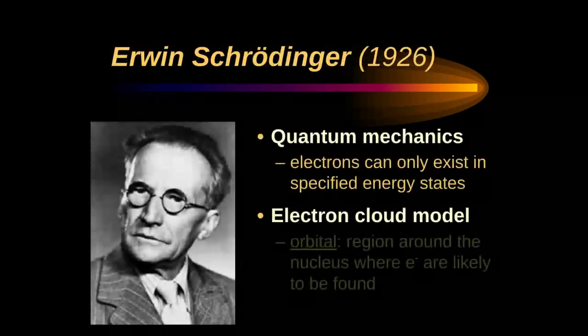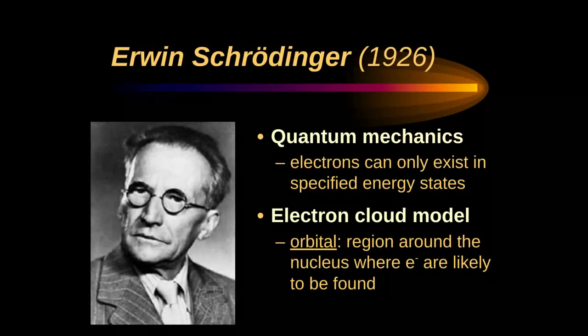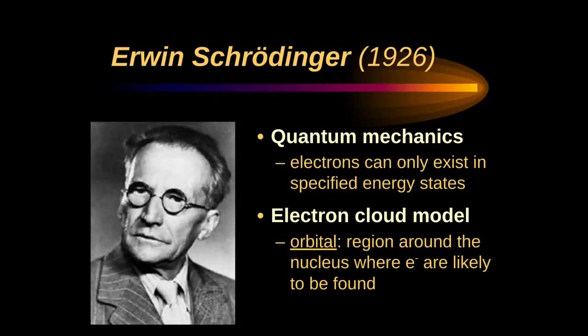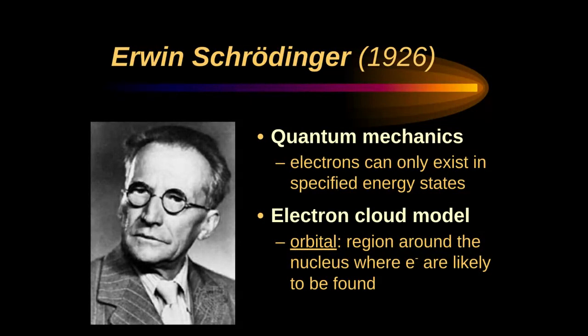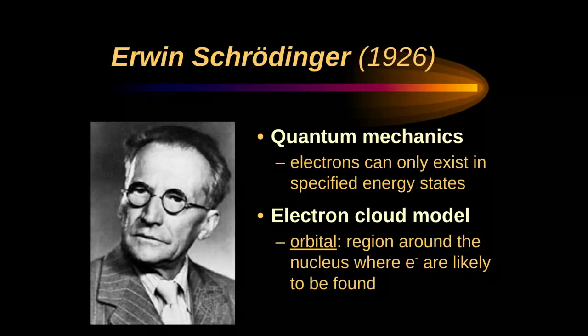Then we move on to Erwin Schrödinger. And his experiments weren't so much actual physical experiments as mathematical thought experiments. And he employed a method of thinking called quantum mechanics, which is just a super cool, nerdy science term. Quantum mechanics is like a predictability, probability kind of analysis. And he said, yes, electrons can only exist in specified energy states.